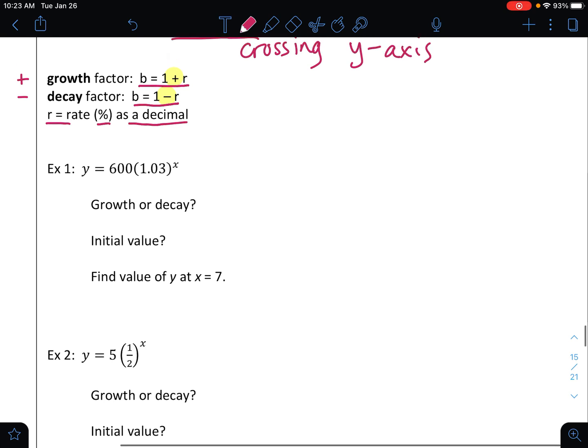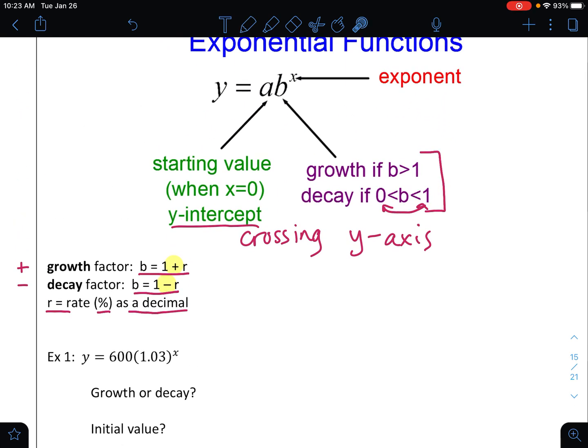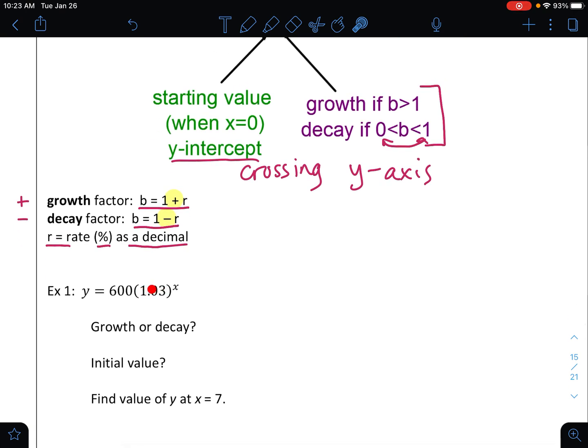All right, number one, we are simply wanting to define, is it growth or decay? So let's come over here. The growth or decay value is based on the B. The B is what's being raised to the power of x. I'm looking at 1.03. So we're going to focus on the B value, which I see is the number 1.03. If B is greater than 1, it's growth. If B is in between 0 and 1, it's decay. 1.03, that's a little bit bigger than 1. So this is a growth function.